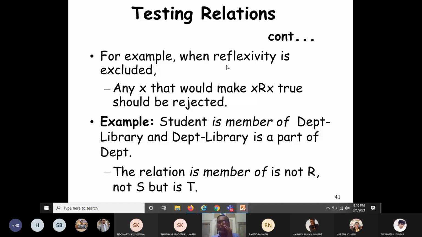We want reflexivity to be excluded. We do not require reflexivity. Then how do we design the test cases? When reflexivity is excluded, any value or variable X that is related to itself must be rejected because the relationship is not reflexive.